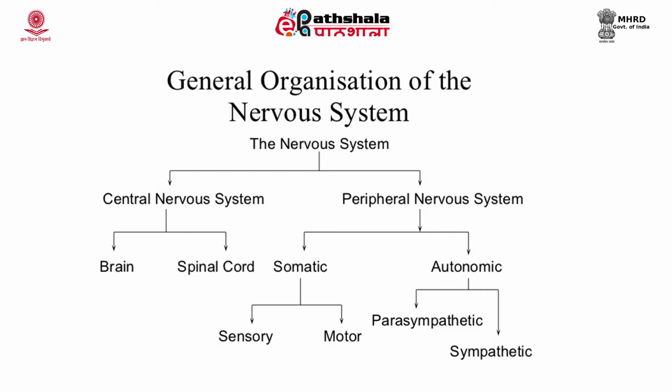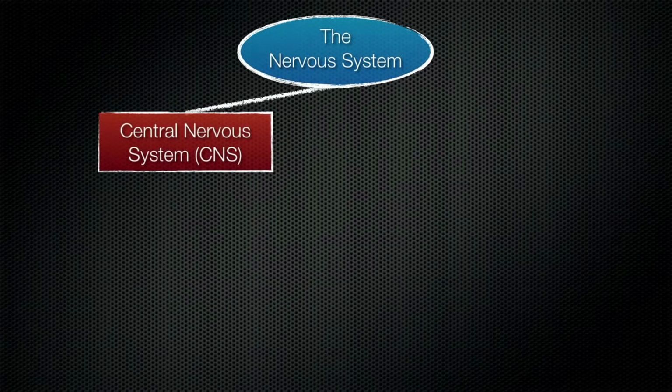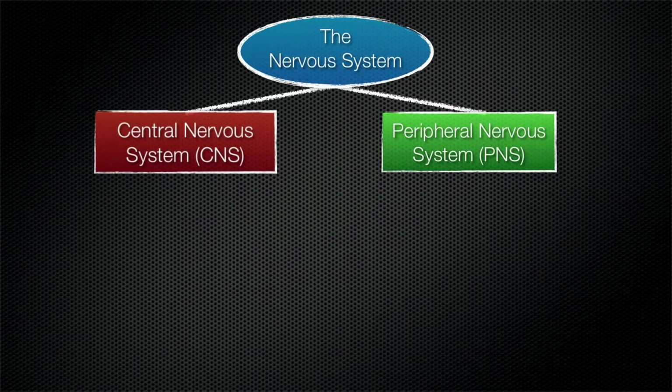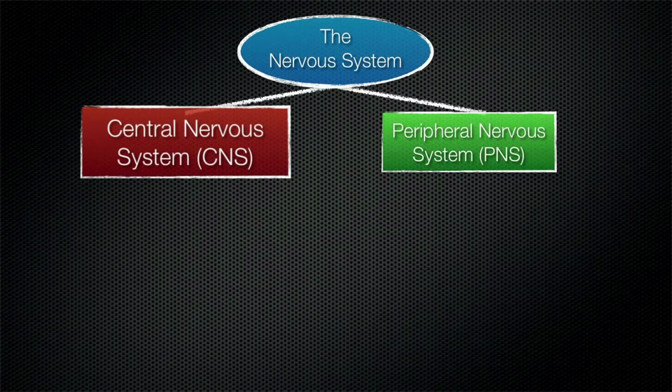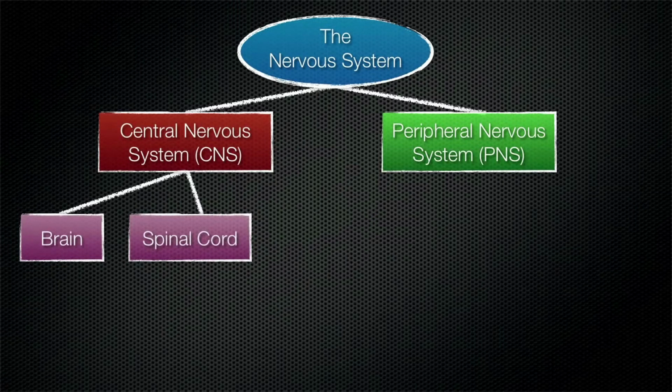So, what do we see in the general organization of the neurons and the nervous system? The nervous system is a complex organ with divisions into the central nervous system and the peripheral nervous system. The central nervous system comprises the brain and the spinal cord, whereas the peripheral nervous system has two branches.